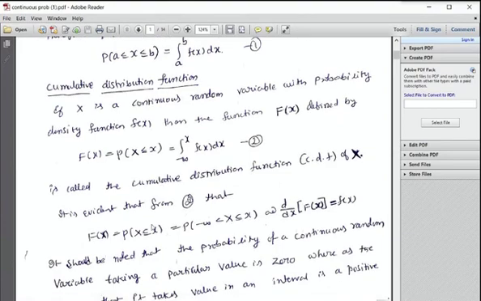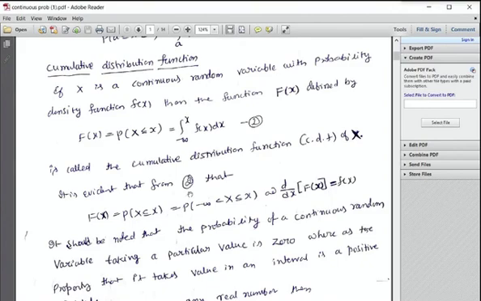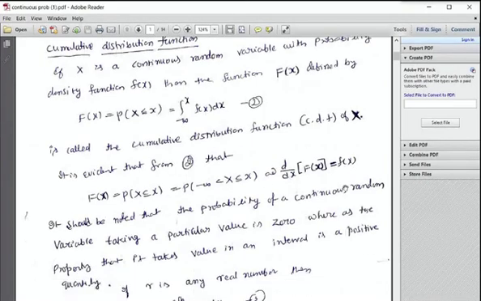So it is evident from 2, look at this equation, capital F(x) is the probability that X is less than or equal to x, the integral of f(x) dx. What is the derivative of this function? If I take the derivative of capital F(x), the integral and derivative get cancelled, so we get the function f(x). So d by dx of F(x) is f(x).